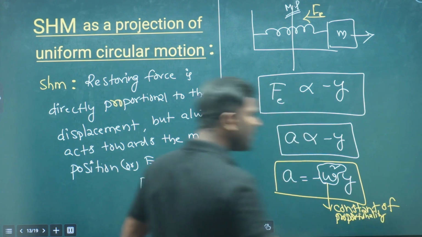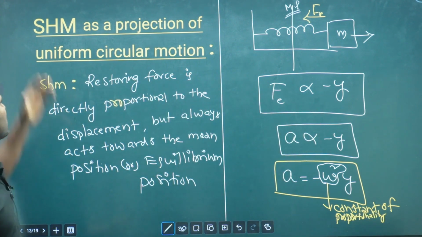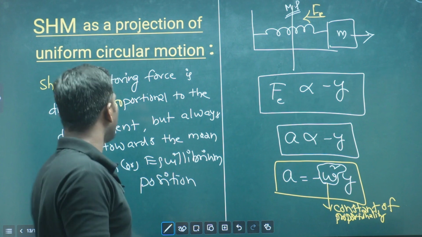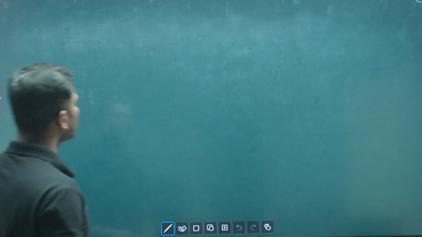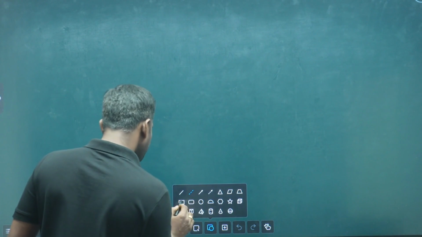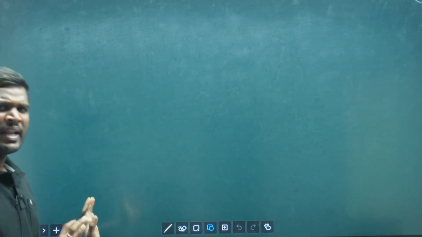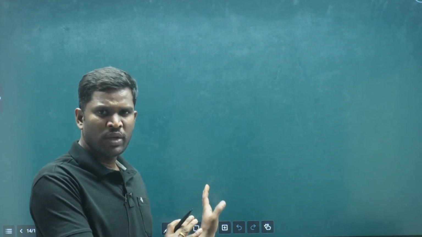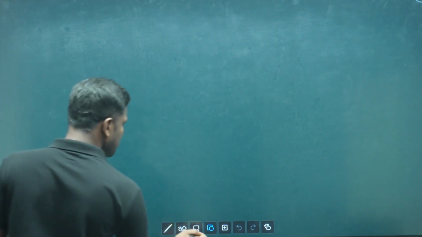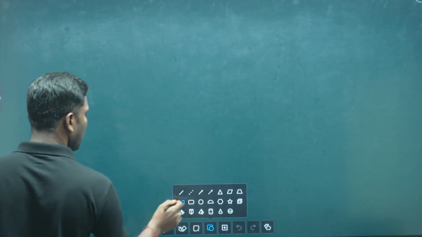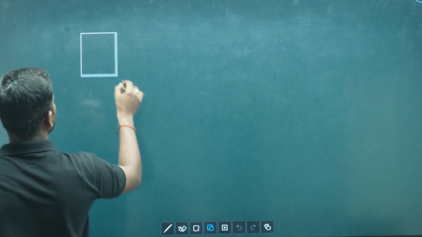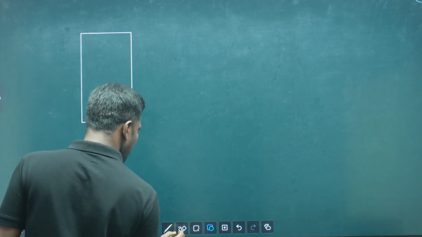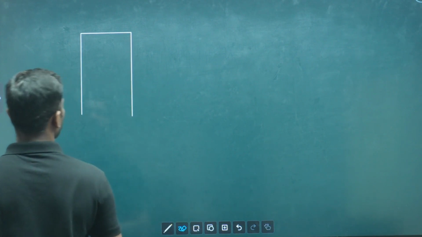Anyway, our intention in this video is to discuss how simple harmonic motion can be considered as a projection of uniform circular motion. To understand this, we will take an example of a piston cylinder arrangement, just like in our IC engine. We will try to convert that into simple harmonic motion. We know that the piston cylinder arrangement is also a best example of simple harmonic motion, right?